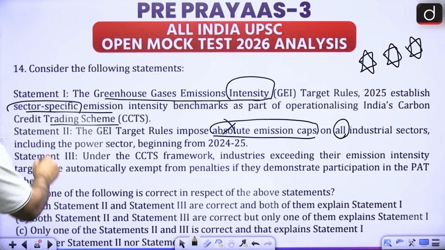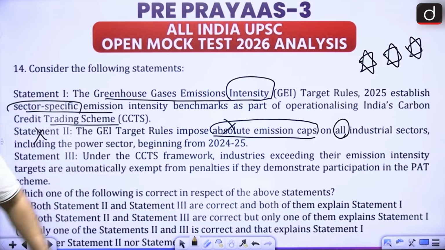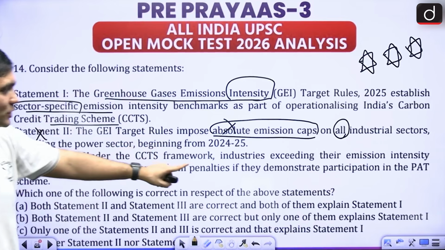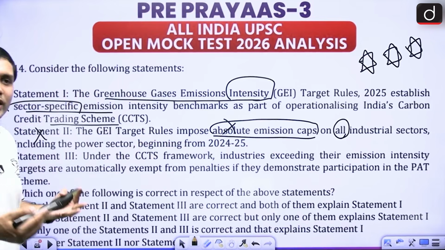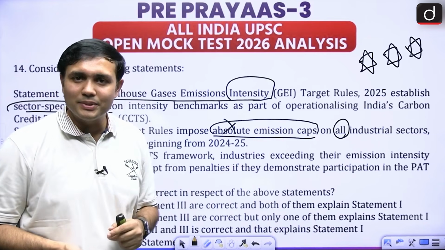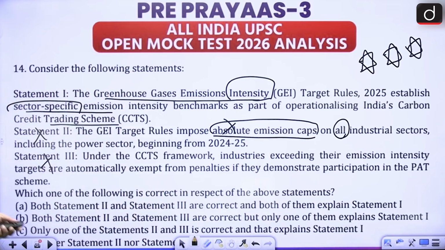So this seems to be the wrong statement. Statement 3, under the CCTS framework, industries exceeding their emission intensity targets are automatically exempt from penalties if they demonstrate participation in PAT, right? Now, if you are giving any company this kind of provision, then why will they take any steps? So this doesn't make any logical sense. And it is asking about which of the statements are correct, so let's look at all of these three things.